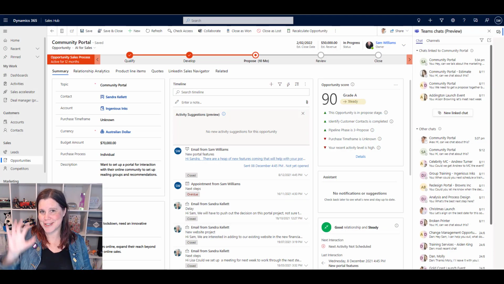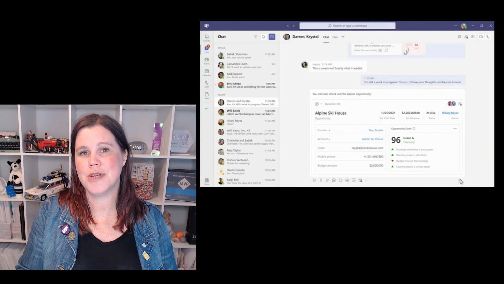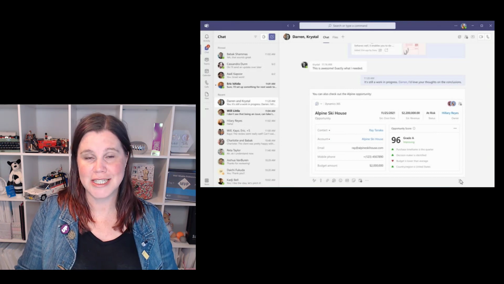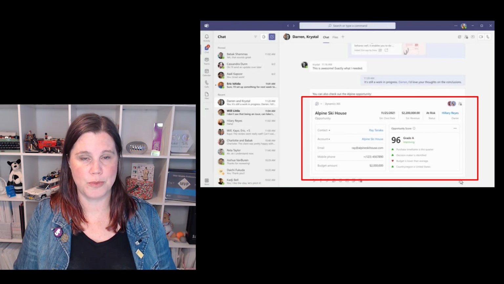Remember, you've got to rethink this. We're going collaboration first, business application second. Let's have a look at the near future state, which is coming in 2022. This was all announced at Ignite in November 2021. So this is using Microsoft Loop components.